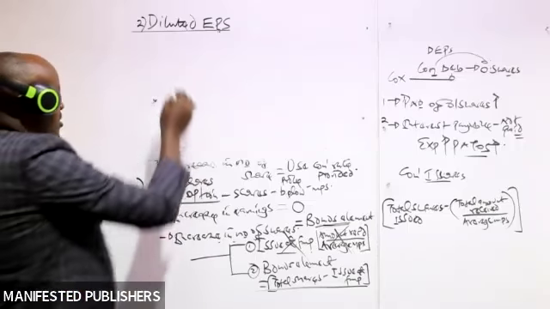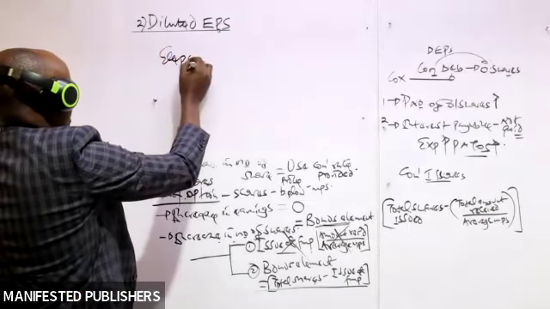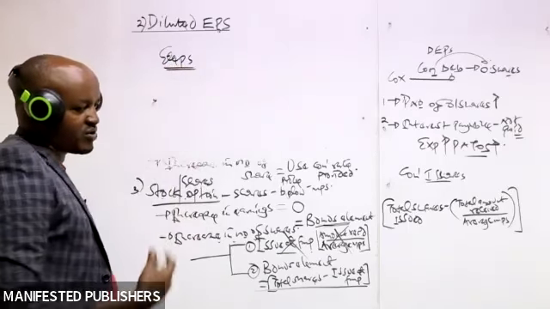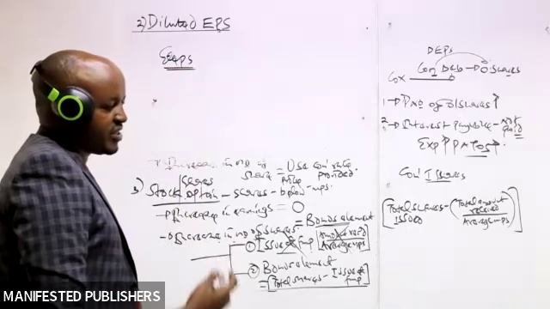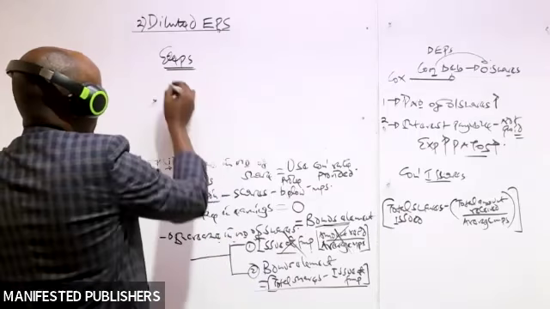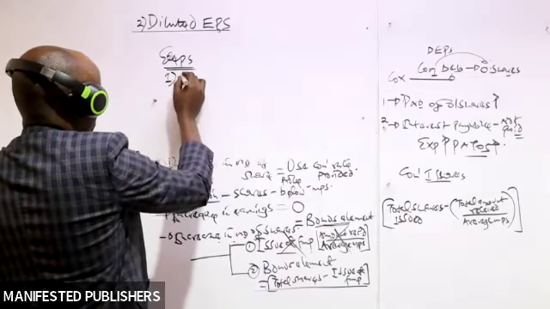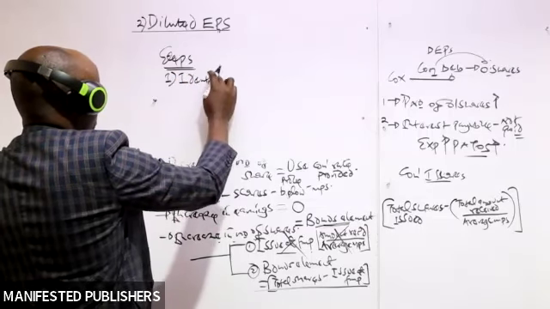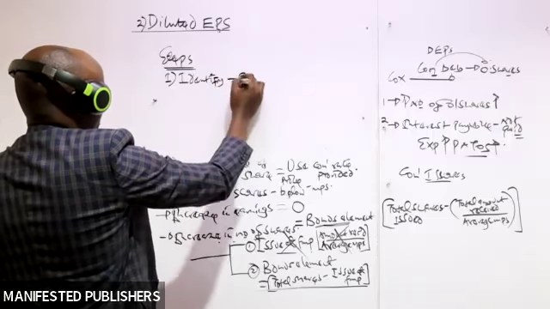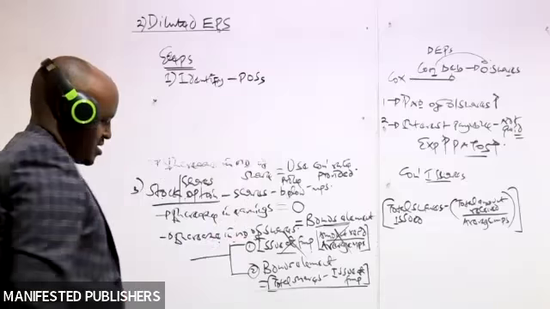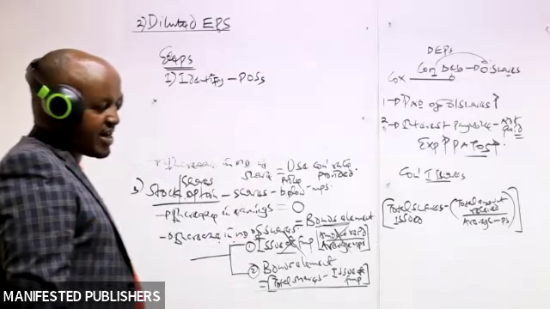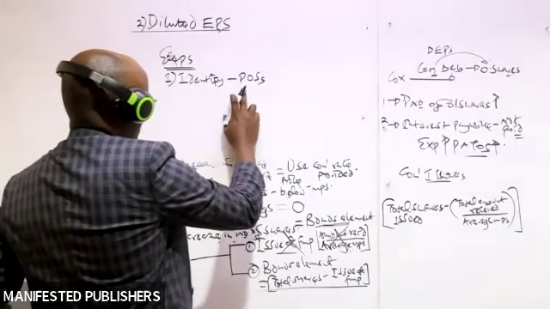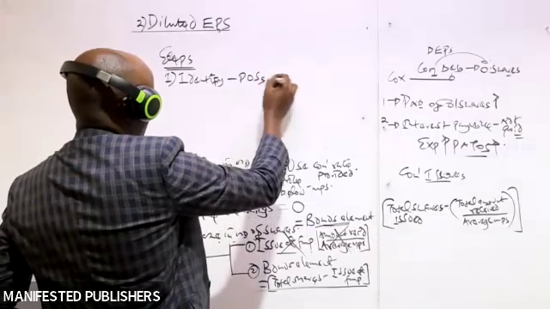Now, in computation of the diluted earnings per share, there are some steps which are followed. If you come across a question requiring you to compute the diluted earnings per share, which steps do you follow? One is that you go through the information given by the examiner, and you identify the potential ordinary shares which the company had in the year under consideration.